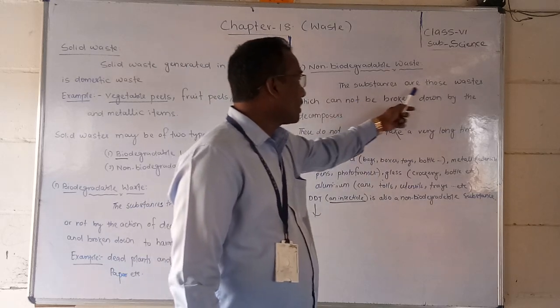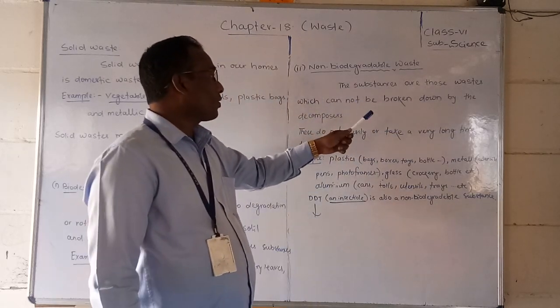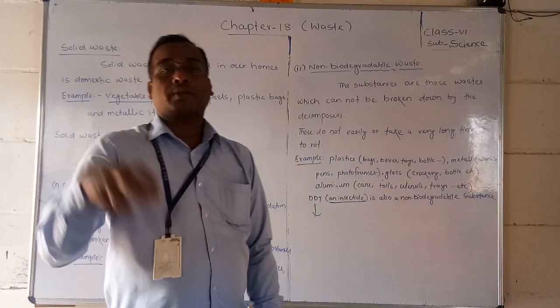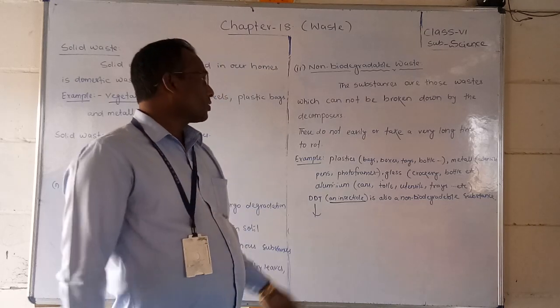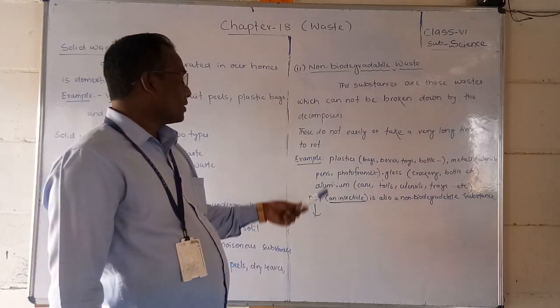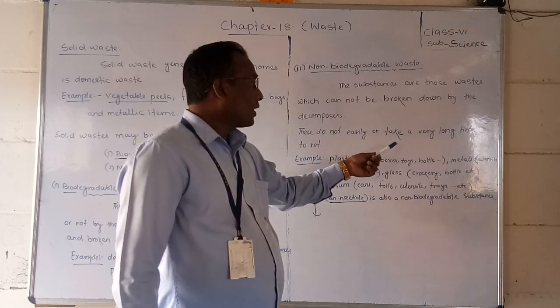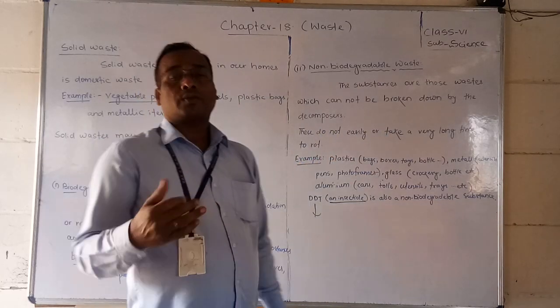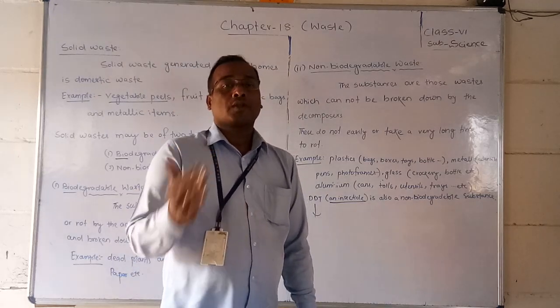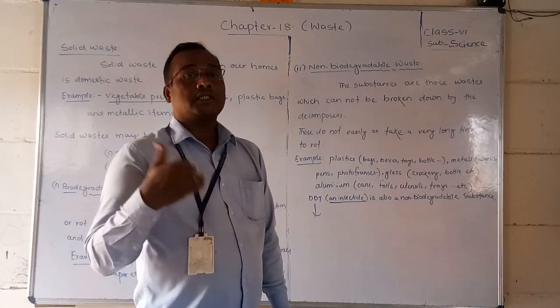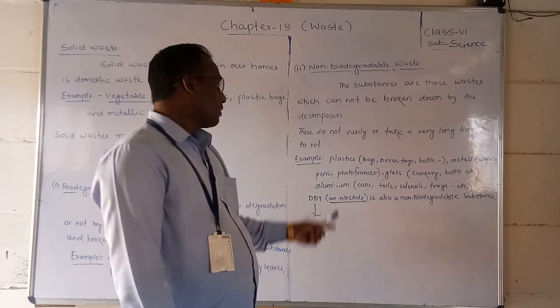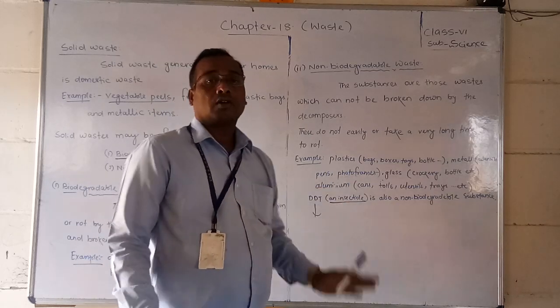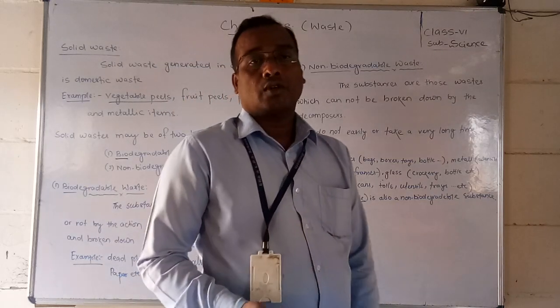Non-biodegradable substances are those wastes which cannot be broken down by decomposers. These do not decompose easily and take a very long time. Within 1 day, 7 days, 8 days, it is not possible to break them down; it takes long periods. Plastics, photo frames and so on are examples of non-biodegradable substances.